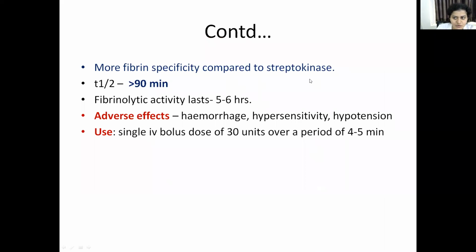So compared to streptokinase, this anistreplase is more fibrin specific, and streptokinase half-life was 40 to 80 minutes. This drug has a half-life of more than 90 minutes. Because of its long half-life, the activity of fibrinolysis will last for about 5 to 6 hours. The adverse effects are the same as streptokinase, that is hemorrhage, hypersensitivity and hypotension. To use this, you have to give a single IV bolus of 30 units over a period of 4 to 5 minutes.